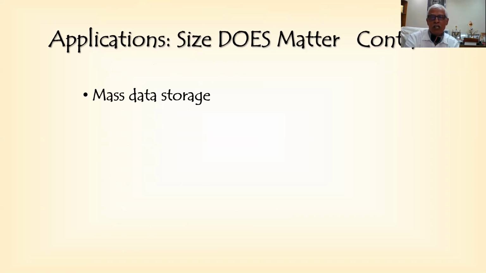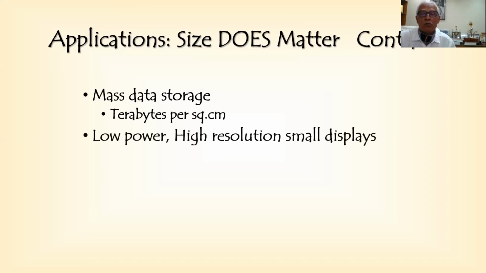So how big must your data storage device be? Now, thanks to MEMS devices, they reduce the size of the storage devices, and you can see terabytes per square centimeter. Now it has further decreased. Now we talk about terabytes per millimeter size, and the power consumption also.